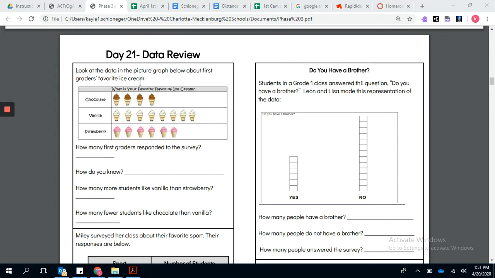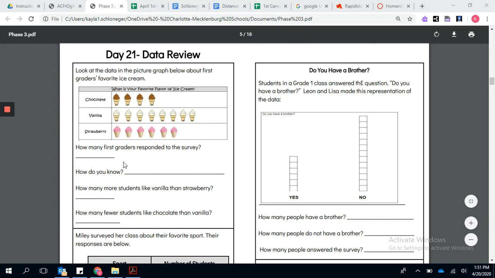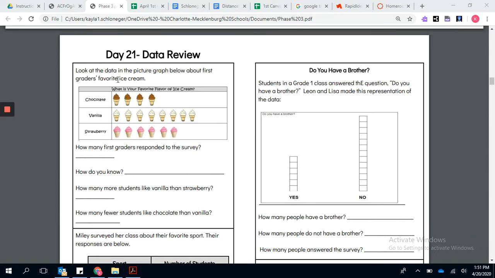So let's look at the ice cream flavor one. It says, look at the data in the picture graph below about first graders' favorite ice cream. So the title of the graph is, what is your favorite ice cream flavor? So they did chocolate, vanilla, or strawberry. So question number 1, how many first graders responded to the survey? That also means how many first graders took the survey.